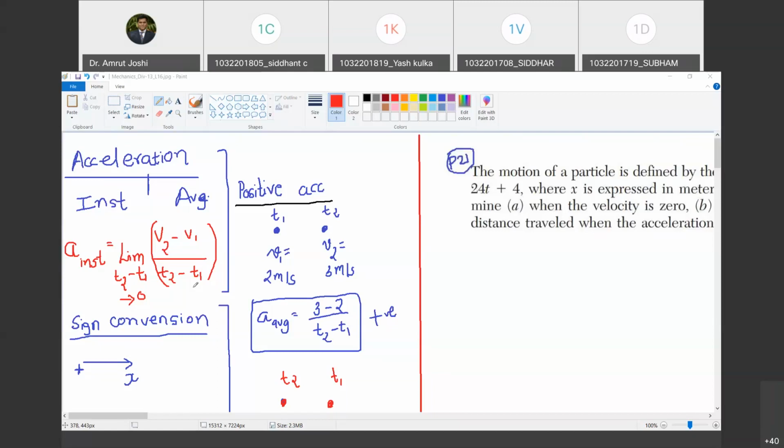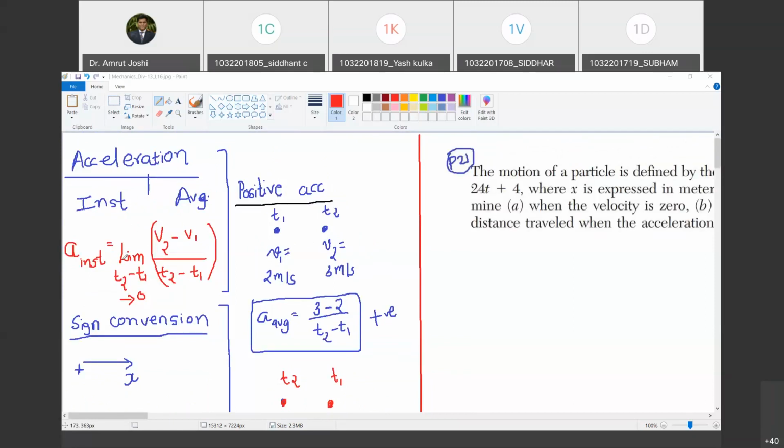Now, what is average acceleration? If t2 and t1 are sufficiently apart, so that I do not force t2 minus t1 to approach 0, then this quantity v2 minus v1 upon t2 minus t1 would give me the average acceleration. Are you with me? Yes, sir. So these definitions of instantaneous acceleration and average acceleration are similar to instantaneous velocity and average velocity.